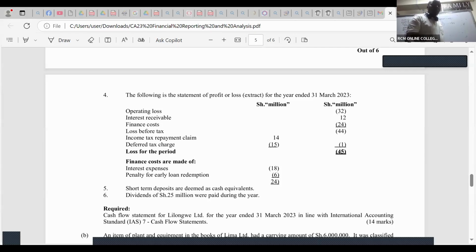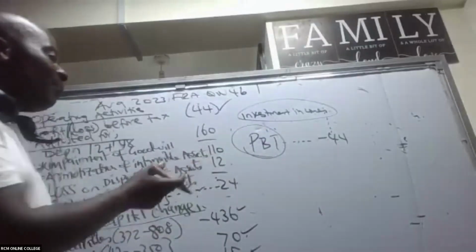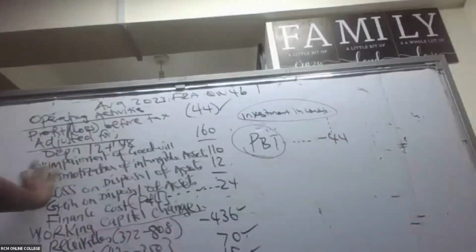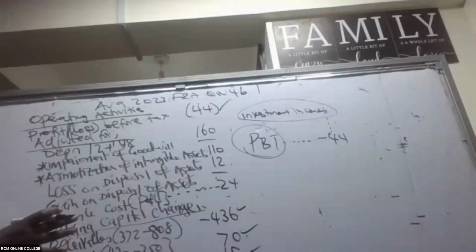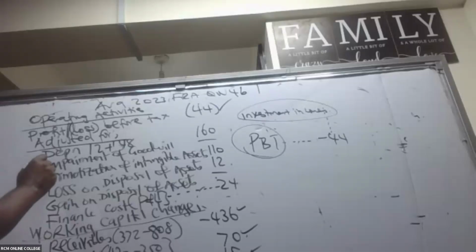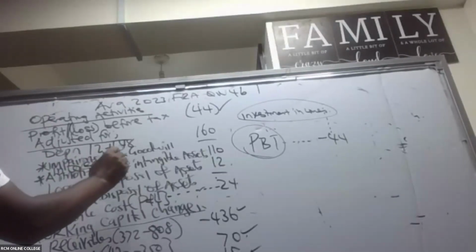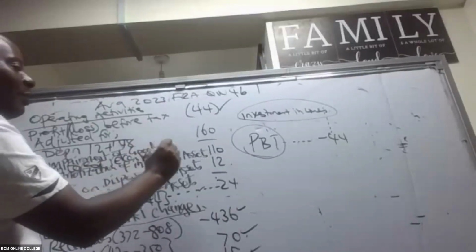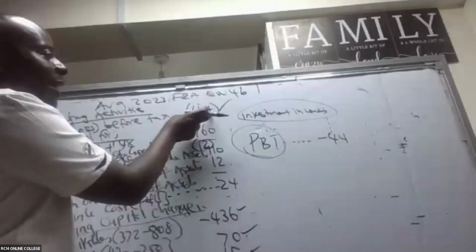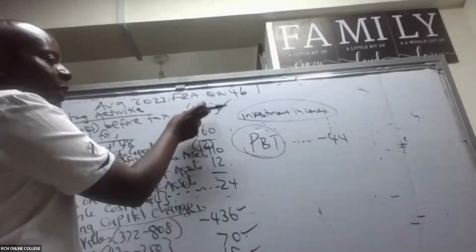BDA students, I know you can create an extra row anywhere here. Then you come and subtract the interest receivable. We are subtracting because they had included it to get this figure.